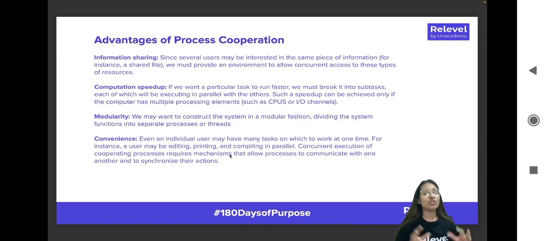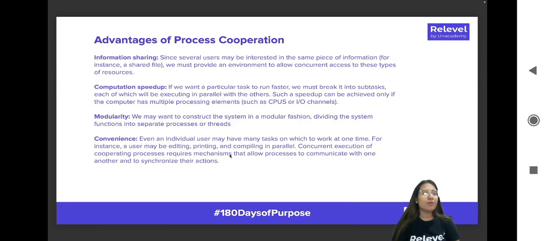For that, you should have the relevant mechanisms in place, which help make the communication between processes smooth and synchronized, so that they can take all of their actions in parallel in a synchronized way, so that no action blocks the action of another process. So those are the overall advantages we get if we have good cooperation between processes.